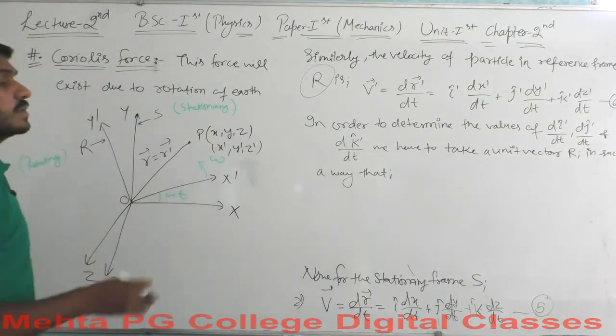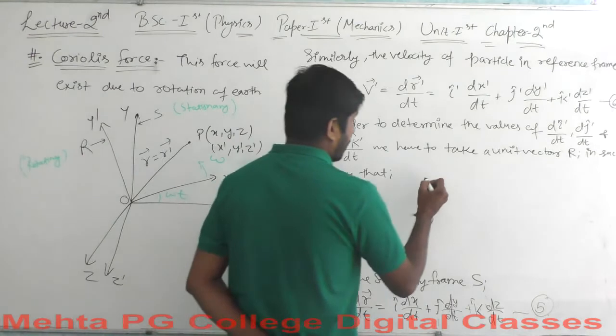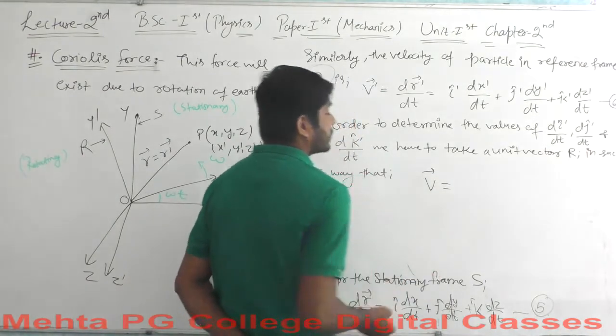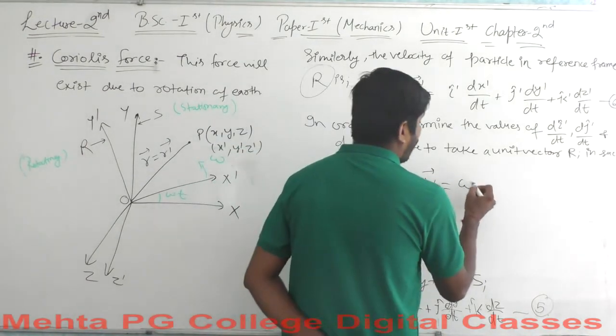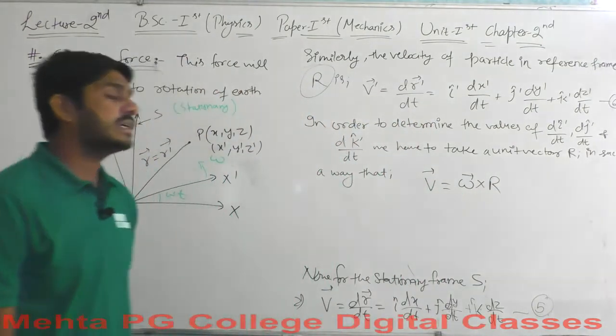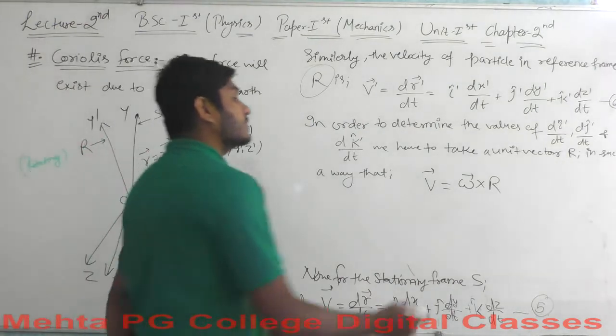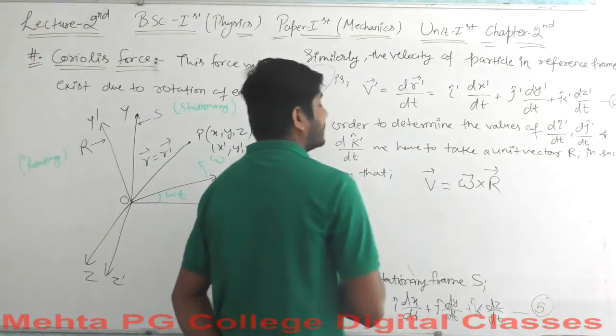that, let's say, v is the linear velocity, and that will equal omega, which is the angular velocity, cross r here. r is the unit vector here, which has no direction here. Well, this is the cross product of two vectors.